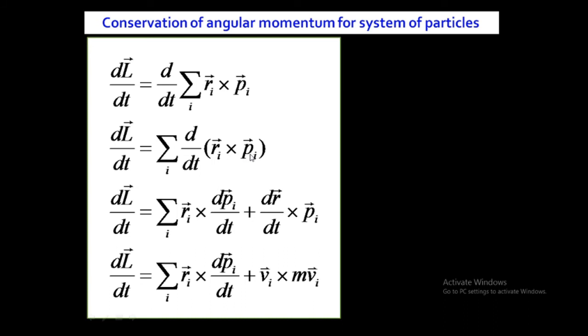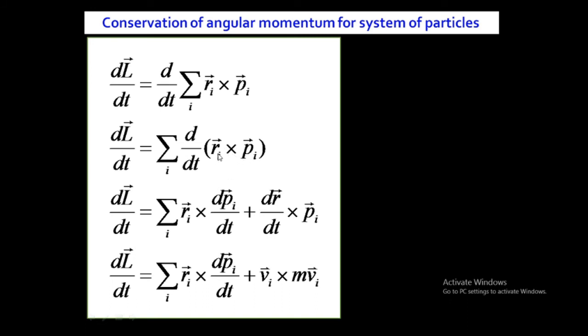Now d by dt means derivative with respect to time of ri cross pi. Both ri and pi are variables, so we have to apply the product rule here. d by dt of ri cross pi is a derivative of two variables. r is also a variable, the position vector of the ith particle. pi is also a variable, and this is a summation, meaning it is for the system of particles, for all the particles in the system. So for d by dt of ri cross pi, we have to apply the product rule.